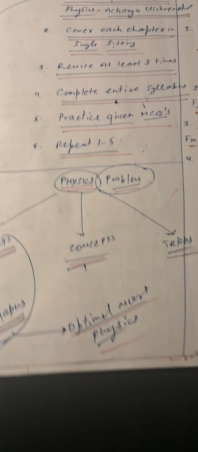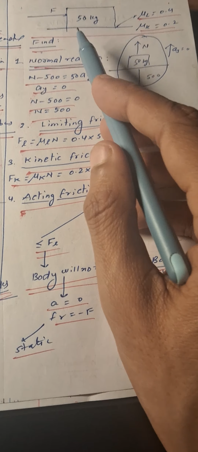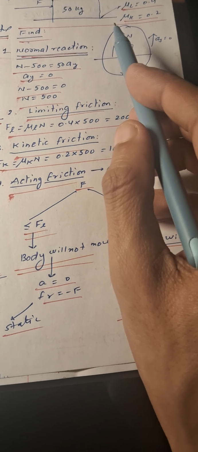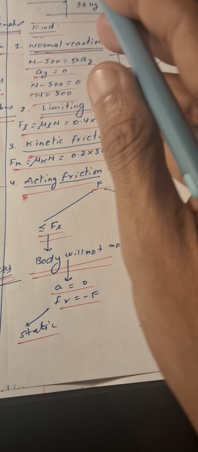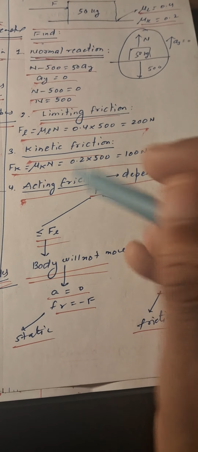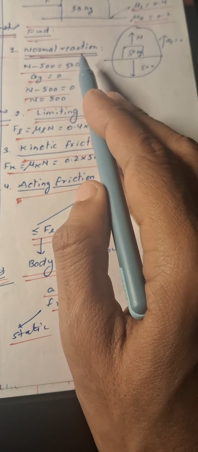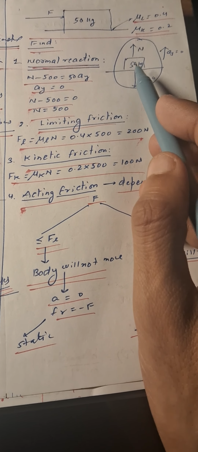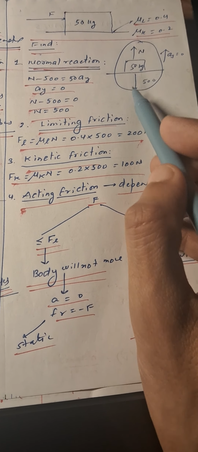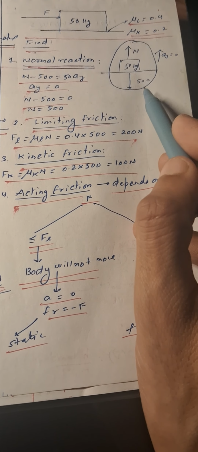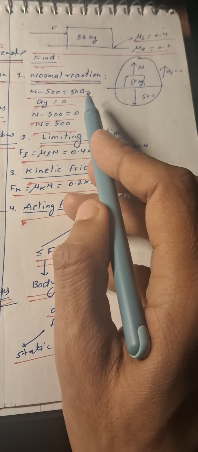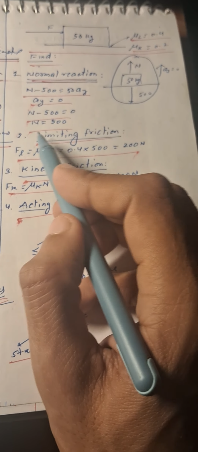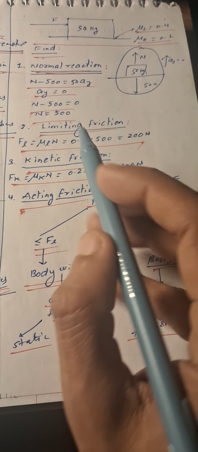Now let's analyze what we have done with the help of a question. Here is a block of mass 50 kg placed on a surface, with limiting friction coefficient 0.4 and kinetic friction coefficient 0.2, and we need to find certain quantities. The first is the normal reaction. If you draw the free body diagram of this block, the normal reaction will be upward, the weight 500 N downward, and the acceleration is 0. So net force equals mass into acceleration, a_y is 0. From here we get normal reaction N = 500 Newton.